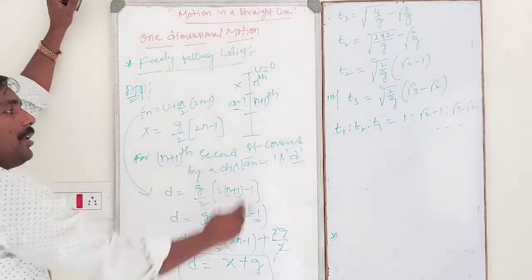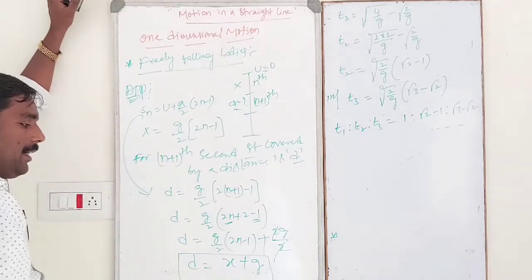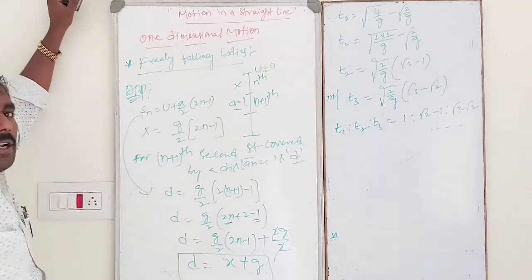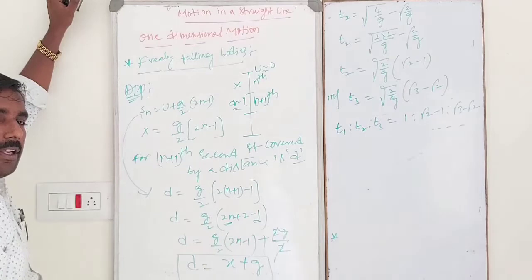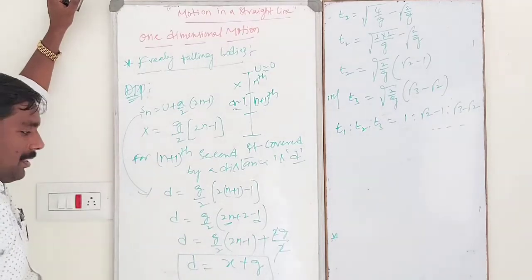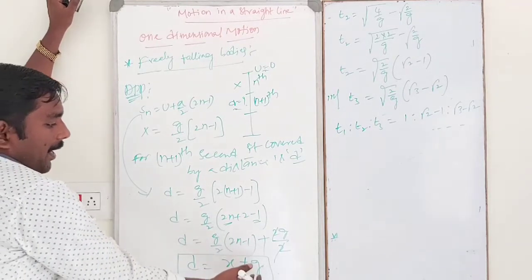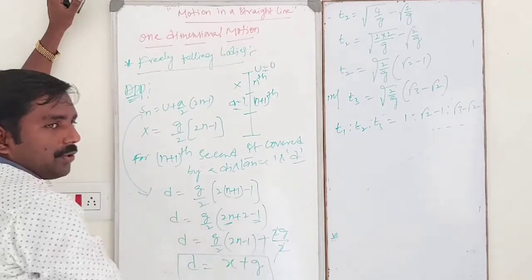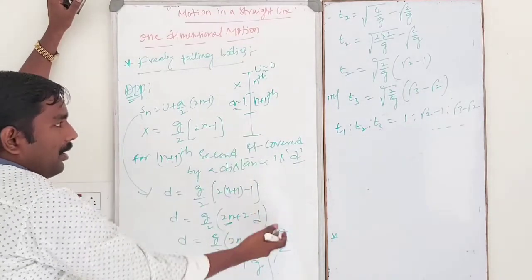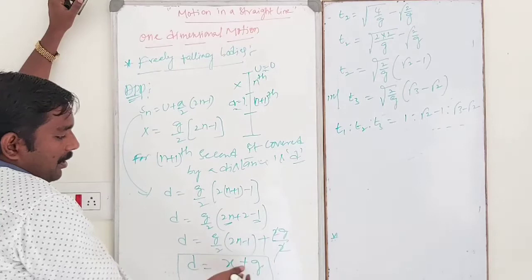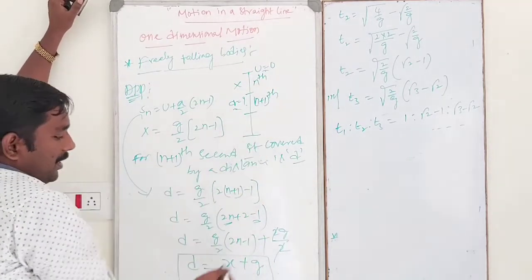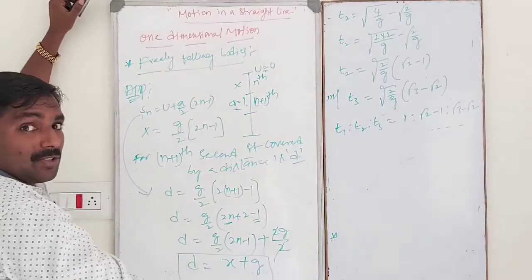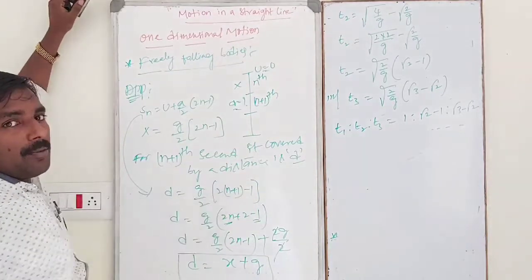The distance traveled by the body in the n plus 1th second. So whenever a body falls under gravity, its distance increases by the value of g units. The distance gradually increases by g units, so d is equal to x plus g. This is the distance traveled by the body in the n plus 1 second in case of a freely falling body.